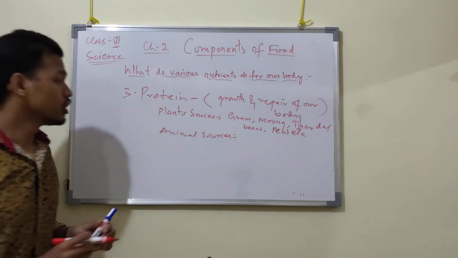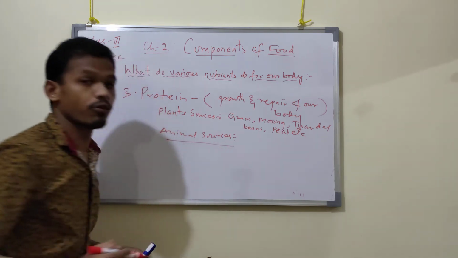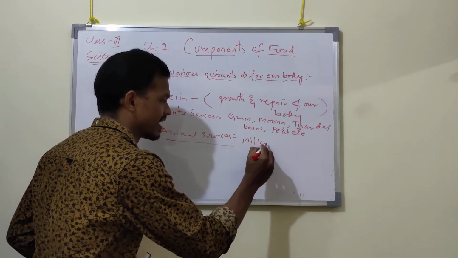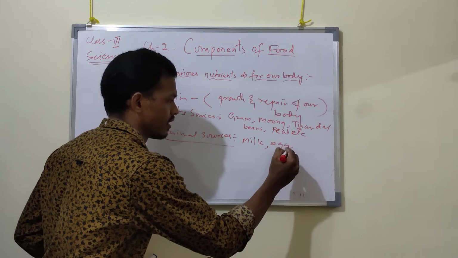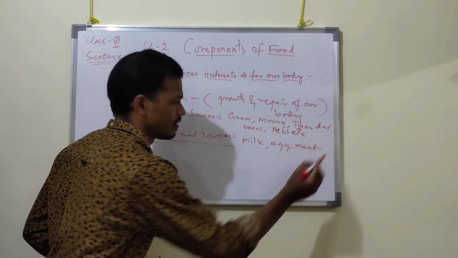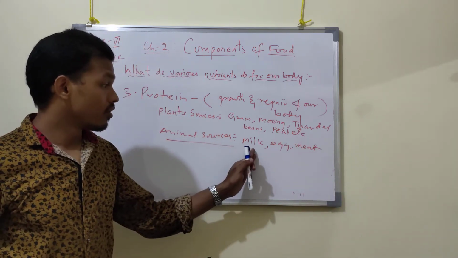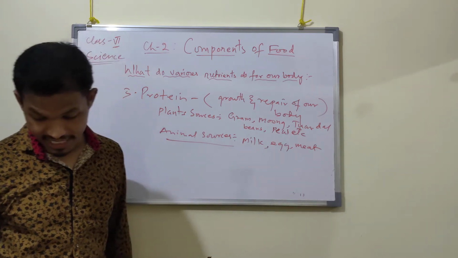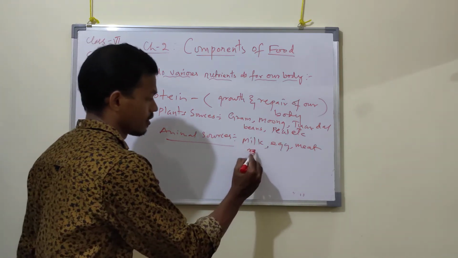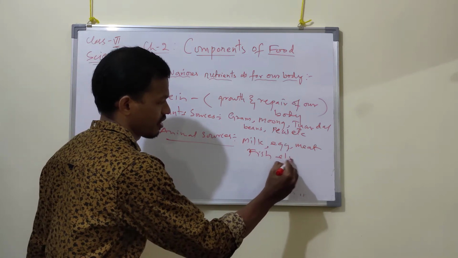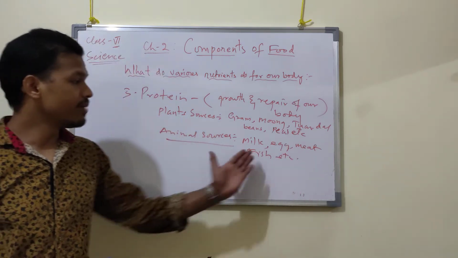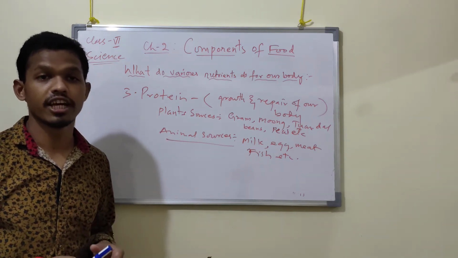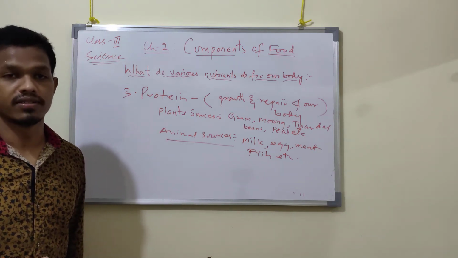by our body. So what are our animal sources? From where do we get protein? Especially, we will talk about milk, egg, meat. Most probably we will get protein from milk, egg, meat, and we can say fish, etc. These are the animal products from where we obtain protein, which is required for our growth and repair of our body muscles. Got it now?